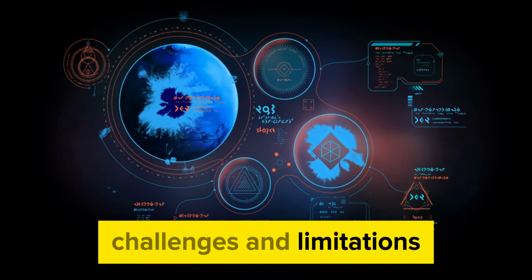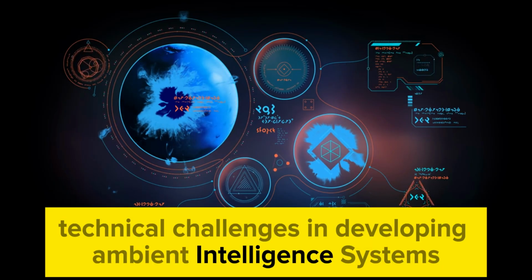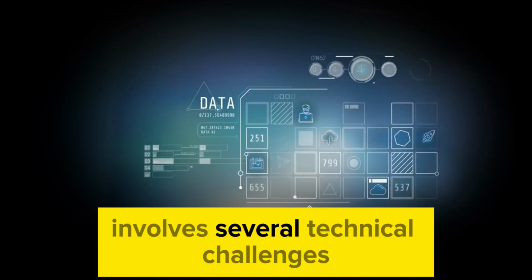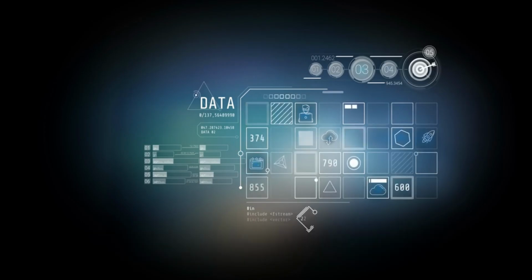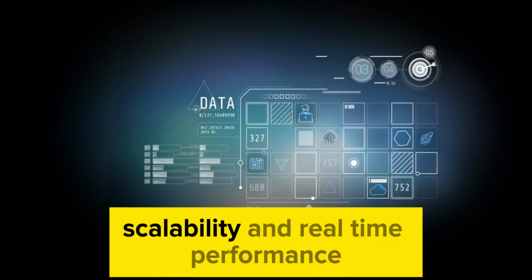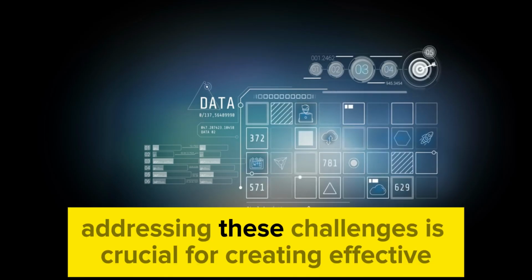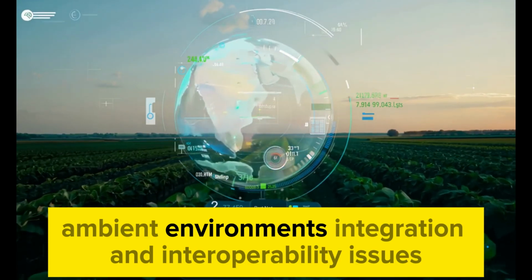Challenges and limitations. Technical challenges in developing ambient intelligence systems. Developing ambient intelligence systems involves several technical challenges, including ensuring reliability, scalability, and real-time performance. Addressing these challenges is crucial for creating effective ambient environments.